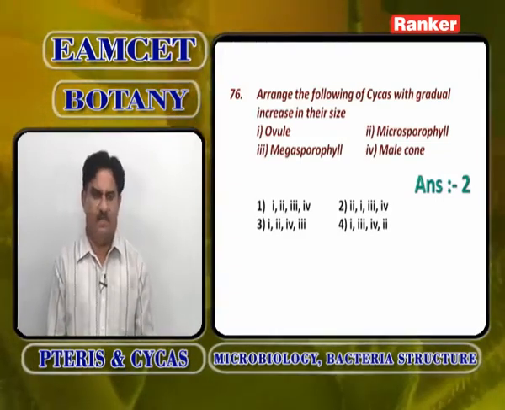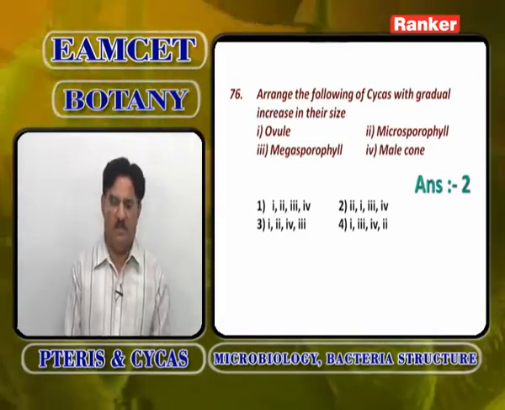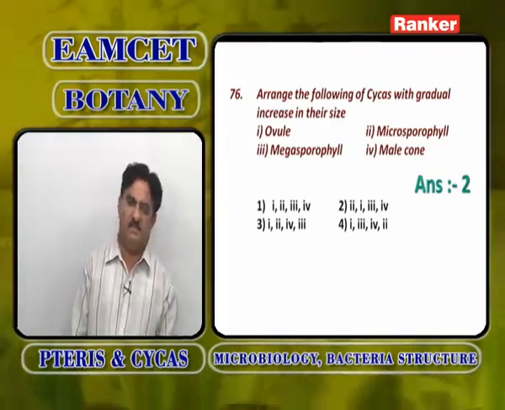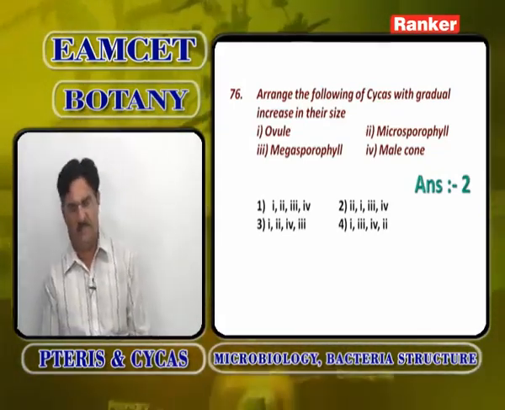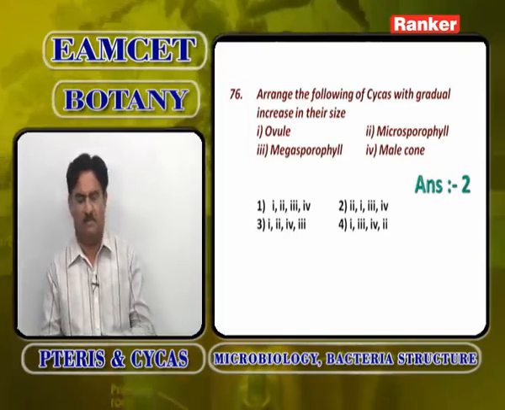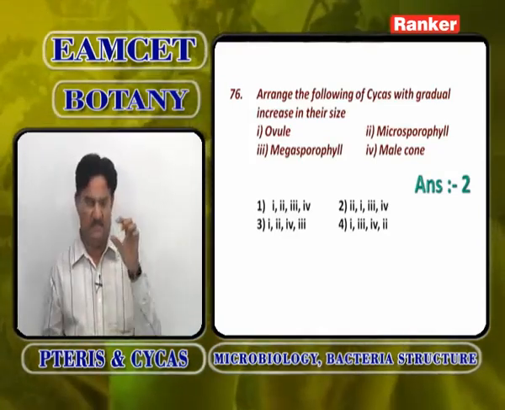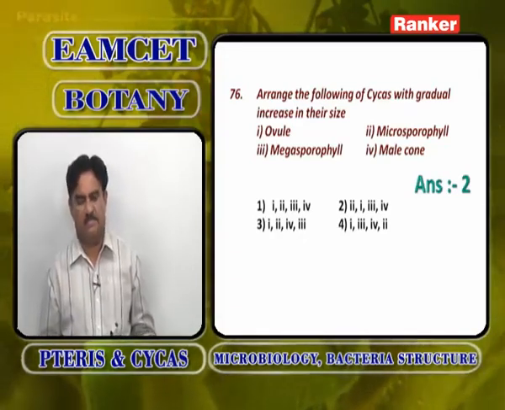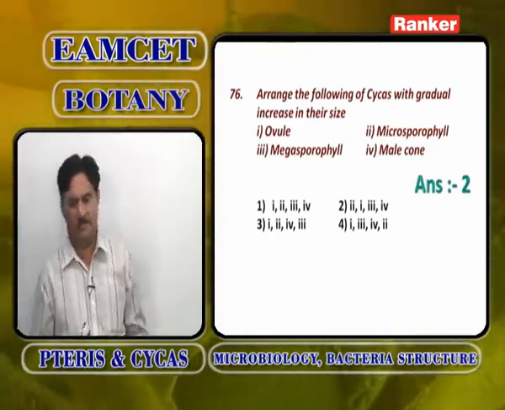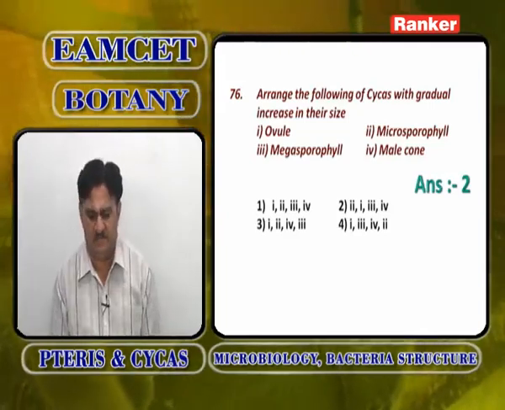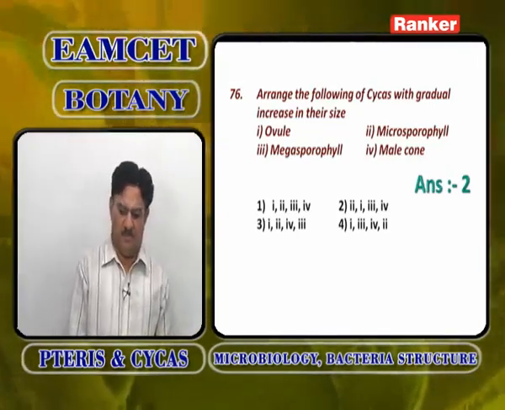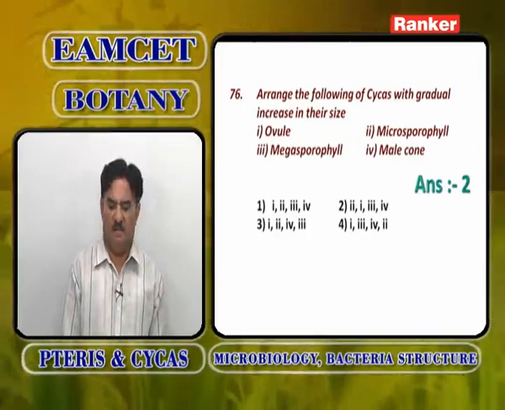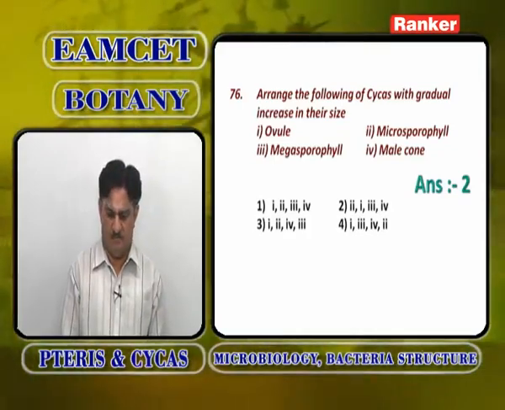The largest ovules are even present on the megasporophyll, so the megasporophyll is larger than the ovule. So the answer is 2, microsporophyll first, 1 ovule next, megasporophyll 3, and 4 male cone.